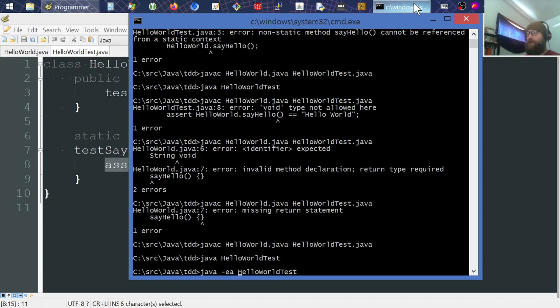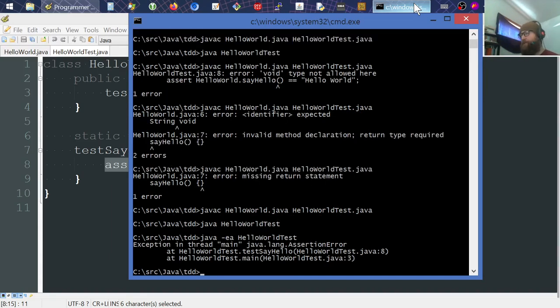So the assert keyword built into Java is not exactly like we expect to do test-driven development. It's actually meant, as far as I can tell, to not be running most of the time in a production system. And then if something starts going wrong in a production system, you can enable assertions and basically run extra runtime tests at that moment. But anyway, we're using it in the test-driven unit test style, and we'll just roll with that. We just have to remember to keep that EA flag in there.